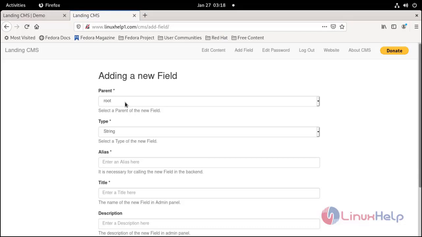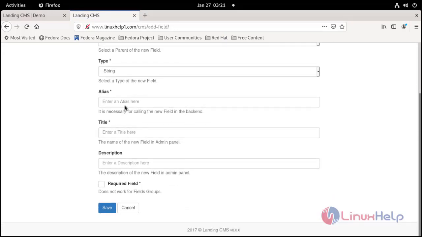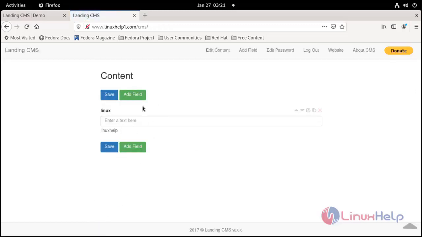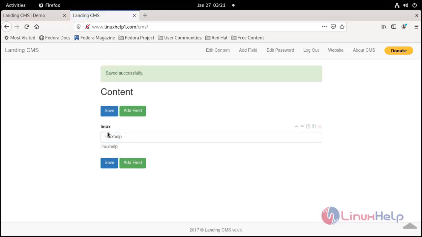Click here. Add a new field. Enter alias Linuxhelp. Enter title Linux. Description Linuxhelp. Then save. Enter here Linuxhelp. Then save. With this process of installing Landing CMS on Fedora 34 comes to an end.